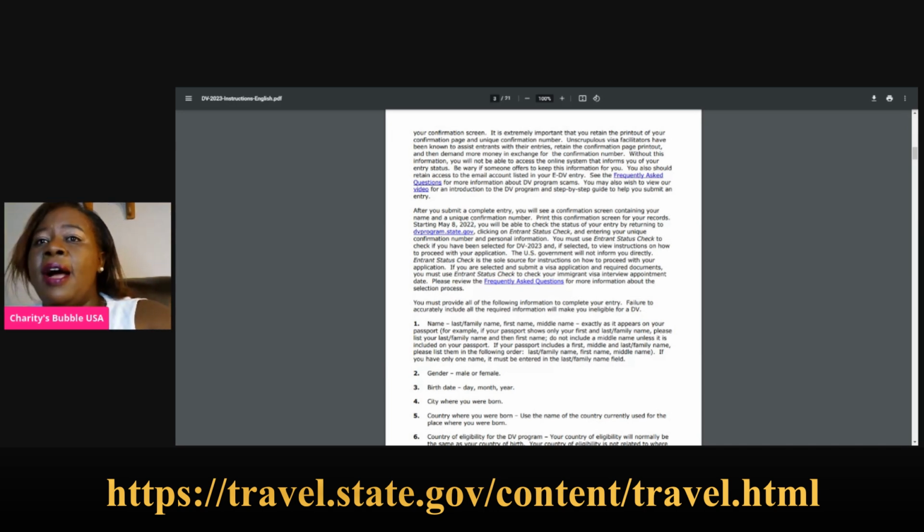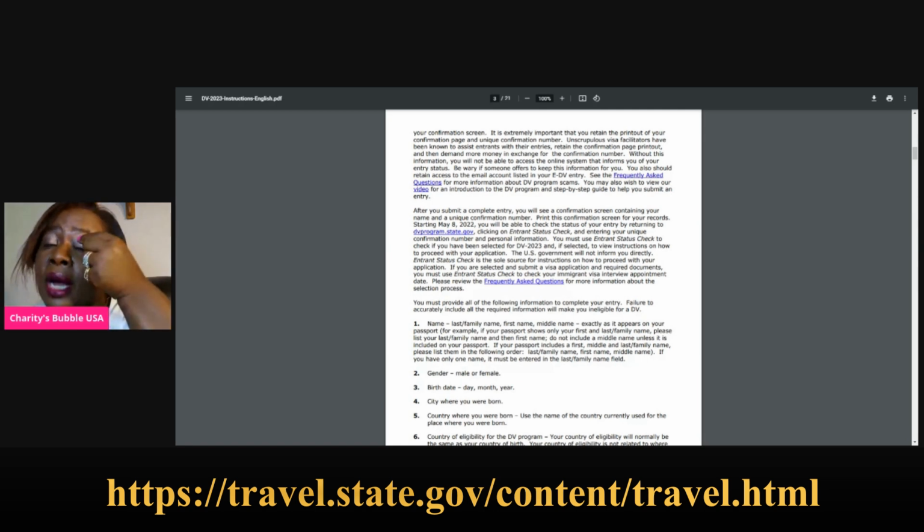So then you should also retain access to the email account. Make sure that the email account that you are using is yours, is your personal one, and you have access to it, and you can check on it anytime. Do not let the person who is helping you retain that account. So that's very important, and they have told you that. So you know about DV program scams where people have been scammed and money has been asked from them. So do not fall into that scam.